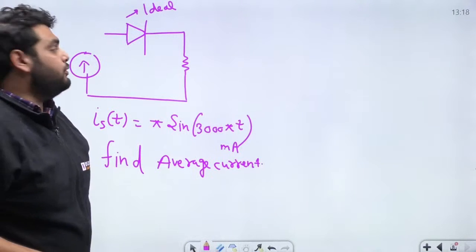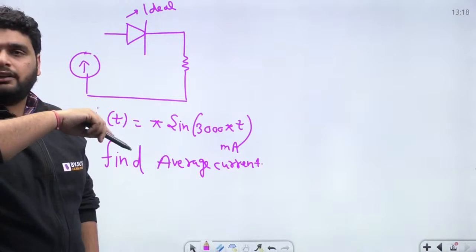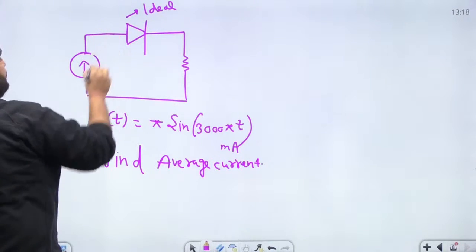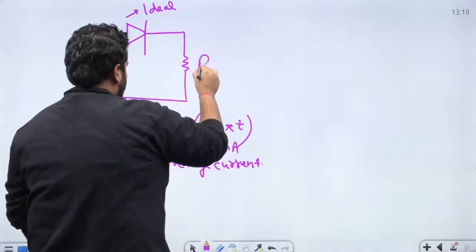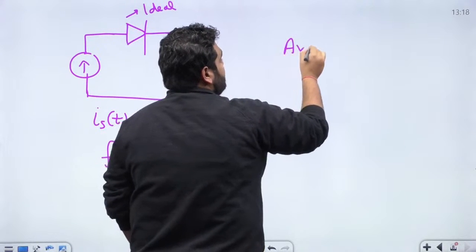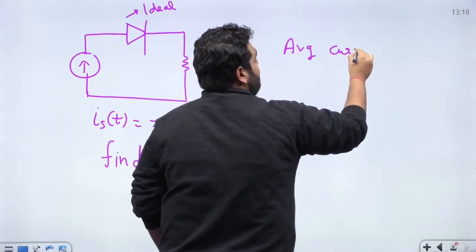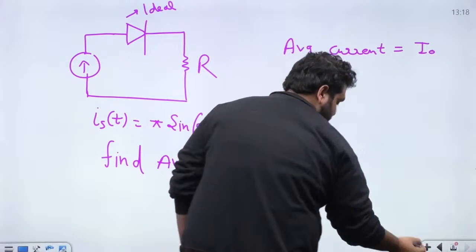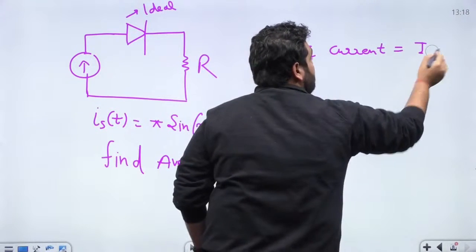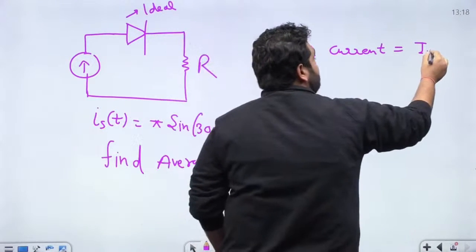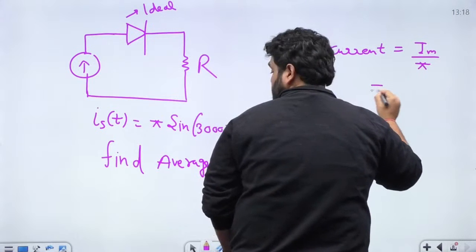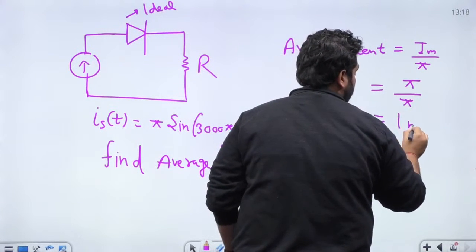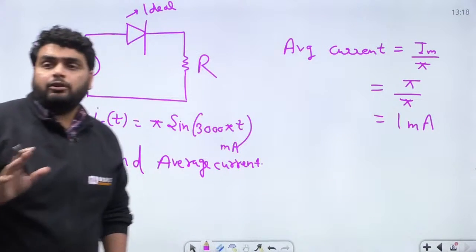There were 2 current sources. Okay. Let me see. When we get the correct diagram, then I will discuss again if there are 2 current sources. So here we have to find out the average current. Simple, it's a half wave rectifier and the diode is ideal. So average current is equal to Im by pi. Here Im is pi, divided by pi, it comes out to be 1 milliampere.